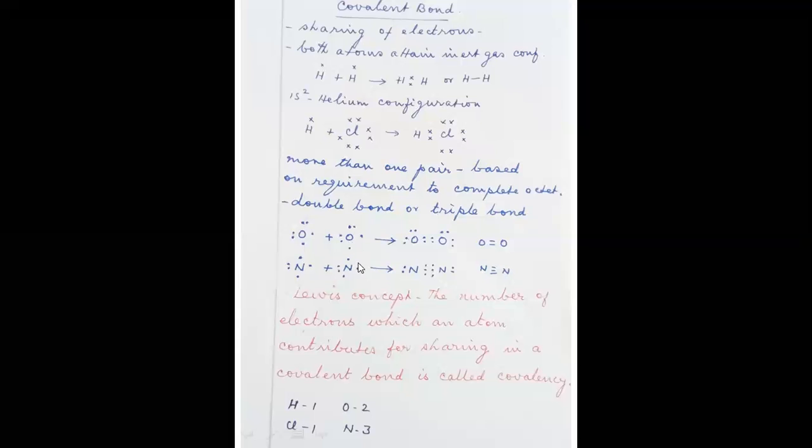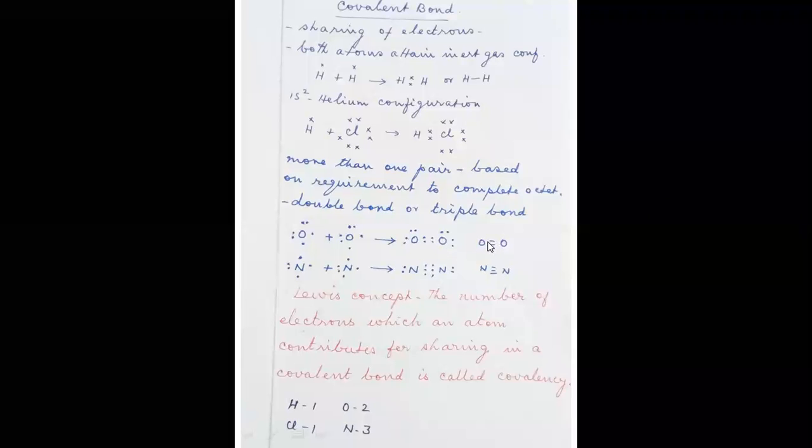So what happens? This oxygen donates 2 electrons, and that oxygen also donates 2 electrons, and both sets of 4 electrons are kept in common for the oxygen and the oxygen.